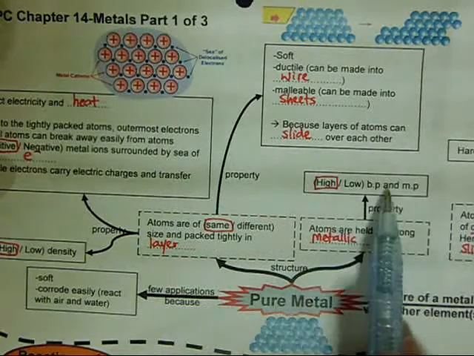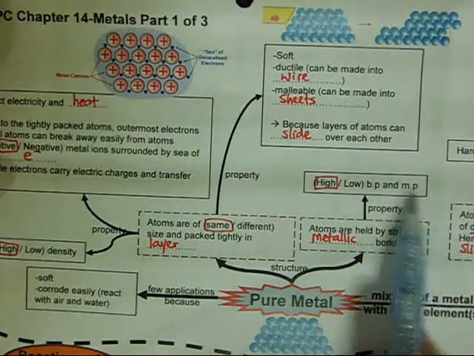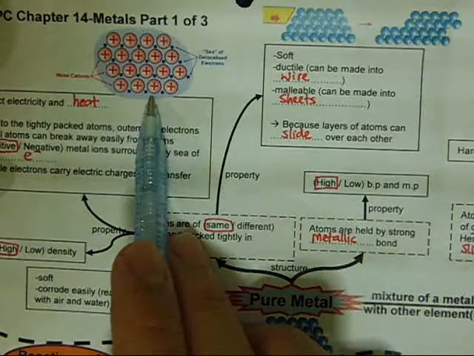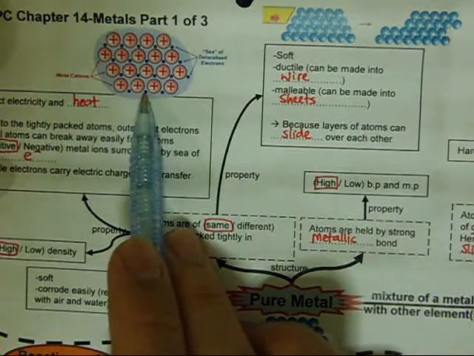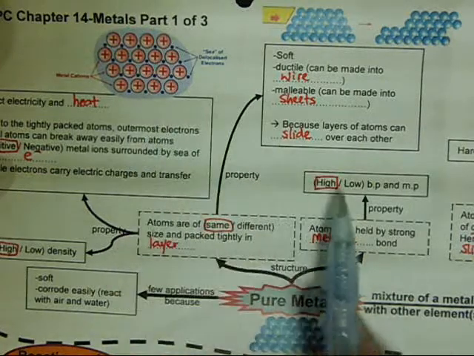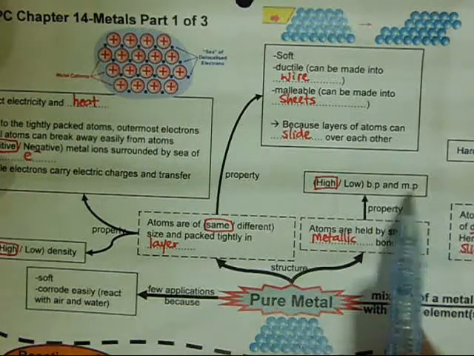Metallic bond, high boiling point and high melting point. Because the attraction between the positive metal ions and the electrons is quite strong, the boiling point and the melting point for metals are quite high.